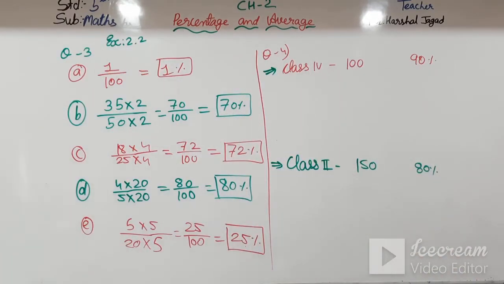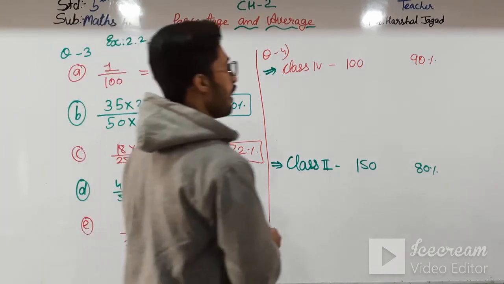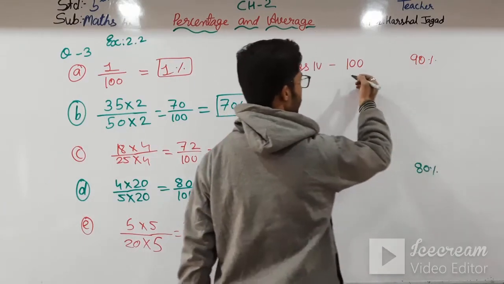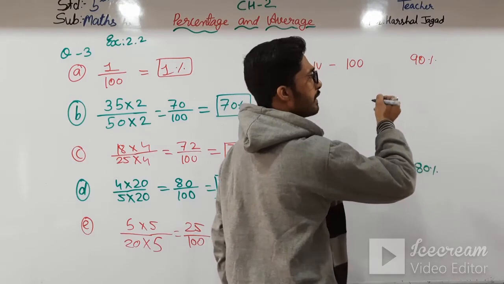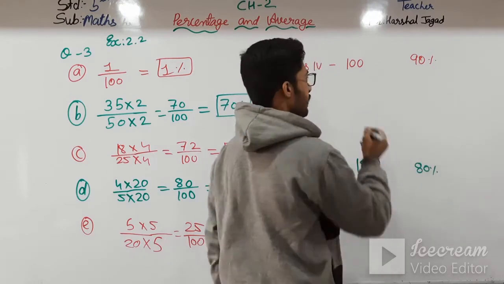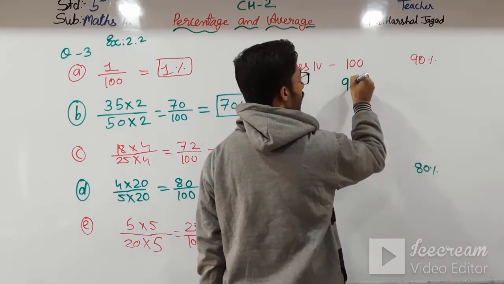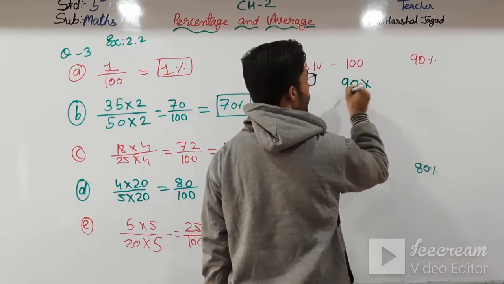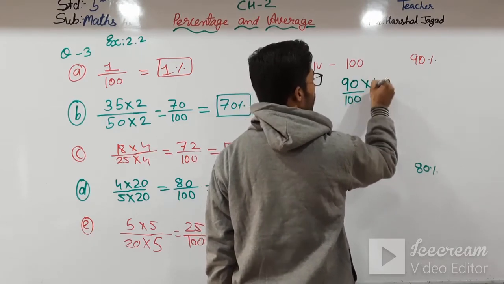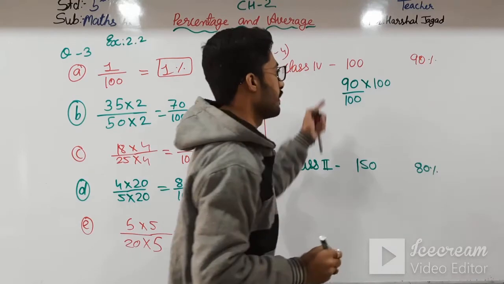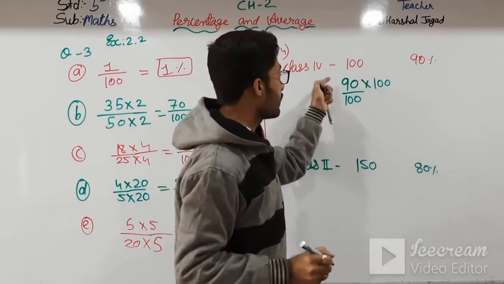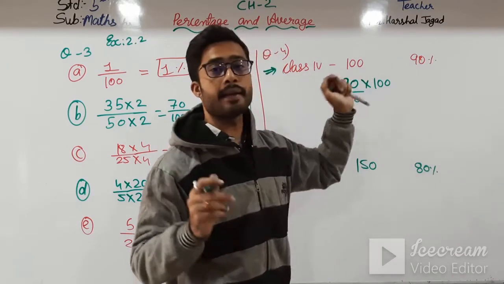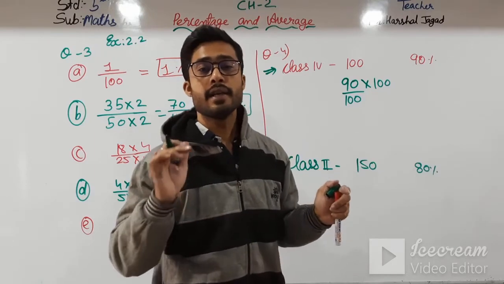So here first of all, if I have to convert this, then out of 90 students we first multiply this, and 90% means 90 by 100 into 100, then I will get the students.